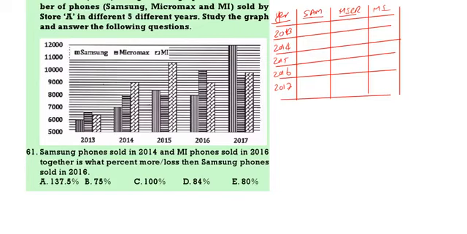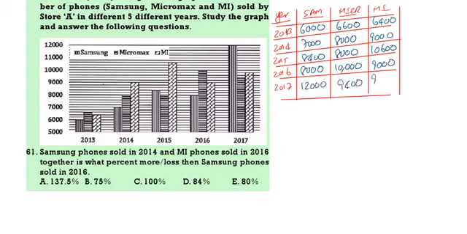2013 Samsung is exactly 6,000, Micromax 6,600, MI 6,400. 2014 is 7,000, the next one is 8,000, the next one is 9,000. 2015 is 8,400, 8,000, then 10,600. 2016 is 8,000 exactly, the next one is 10,000 exactly, the next one is 9,000 exactly. 2017 we have 12,000, 9,400, 9,800.